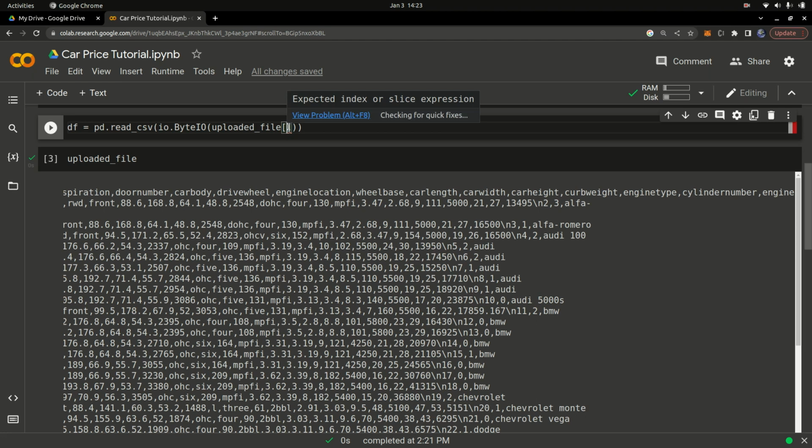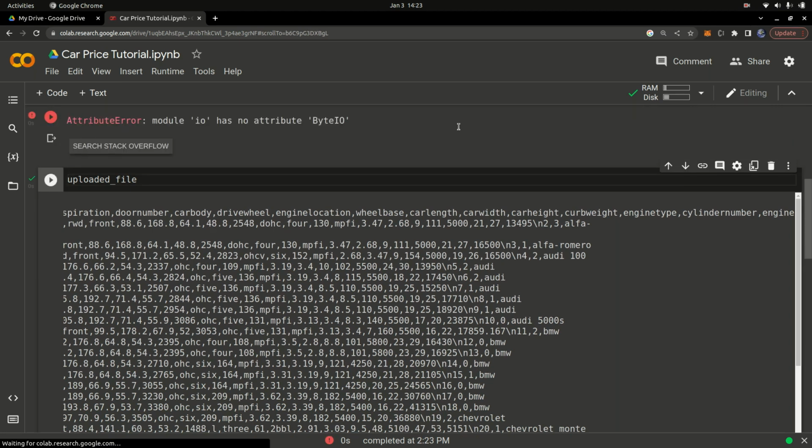I called it car, and it's going to be in strings. So you say car_price_data_set.csv, just like that. And this is the name of the file that you just uploaded. Okay, so once I have that done, I can simply run that. Let's press Shift and Enter to run it.